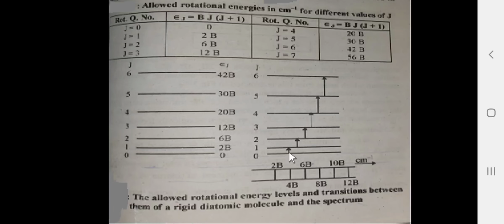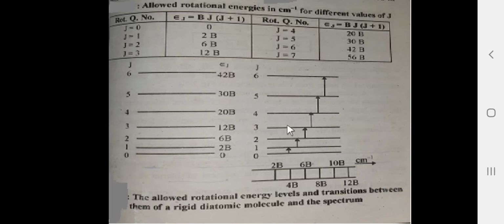So, here this is the 0 to 1 transition, selection rule delta J is equal to plus minus 1. Here we have considered delta J is equal to plus 1: 0 to 1, then 1 to 2, 2 to 3, 3 to 4, 4 to 5, and 5 to 6. So the molecule will go from 0 to 1 only. A 0 to 2 transition is not possible, or a 0 to 3 transition is also not possible. So only 0 to 1 or 1 to 2.